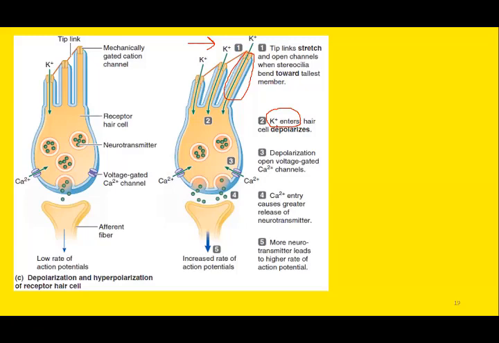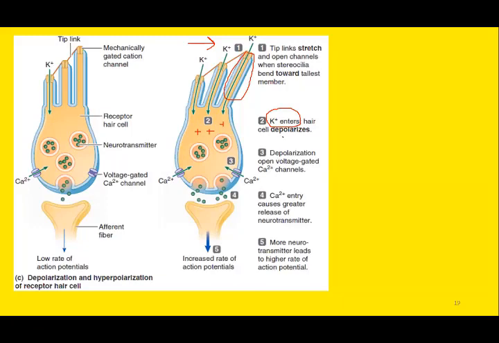That is why we call it a special sense. So instead of sodium influx, there is potassium influx. So influx of potassium ions will create positivity inside the hair cells. So positive charge will be created inside the cells. So the greater the number of potassium ions entering the hair cell, the greater will be the depolarization.